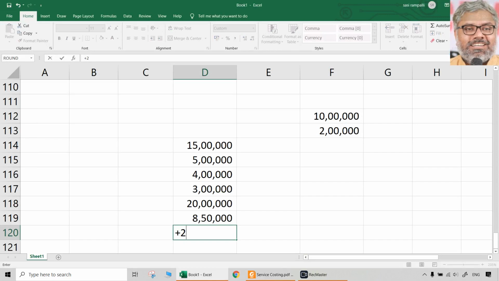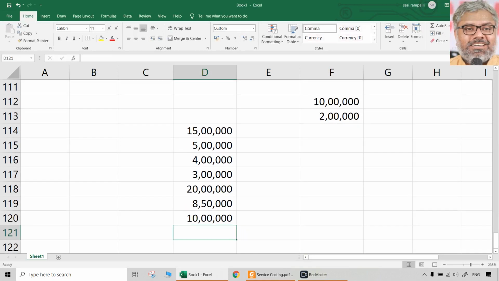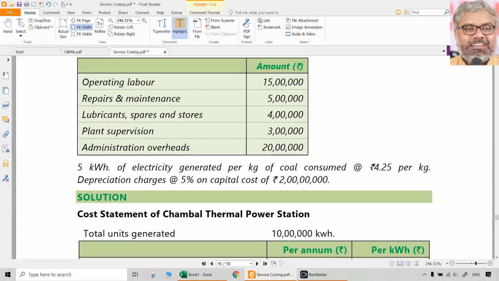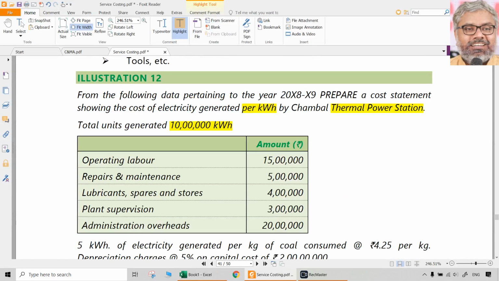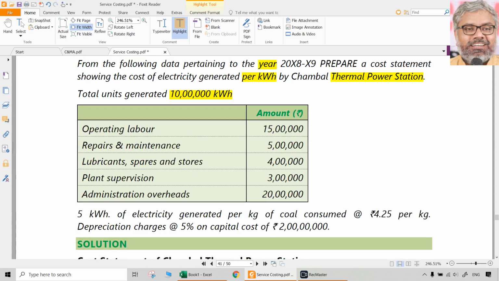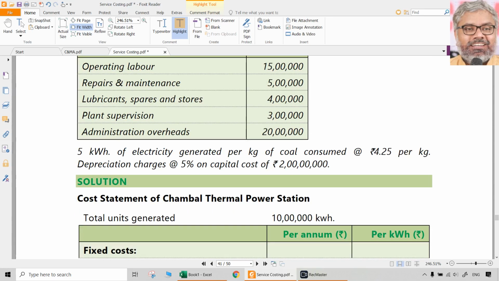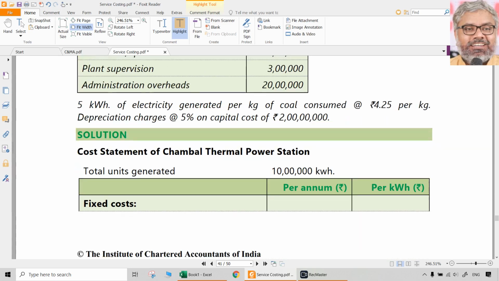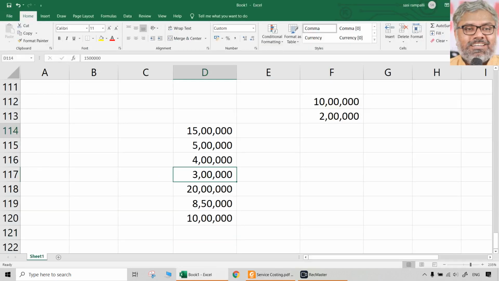Then depreciation on 2 crores. 5% he says. Directly calculate that. 10 lakhs. Annual, right? All of them are year. Data pertaining to the year. So we have to be careful with the period always. That is where a lot of times people blindly do some totaling and get wrong answers. So what is the total cost that we got?